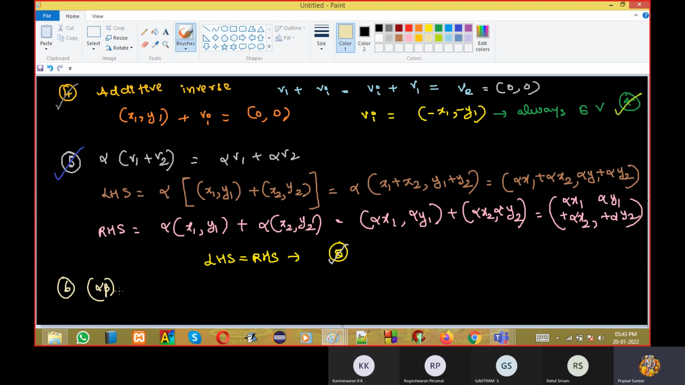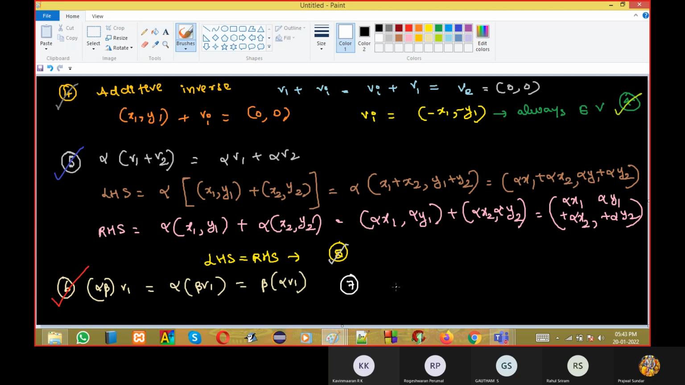The sixth property is just grouping, correct? Alpha beta into V1 should be equal to alpha into beta V1, equal to beta into alpha V1. You do it yourself, okay? You just need to prove all these things. It's very obvious that this property is going to be satisfied. I'm leaving it to you.